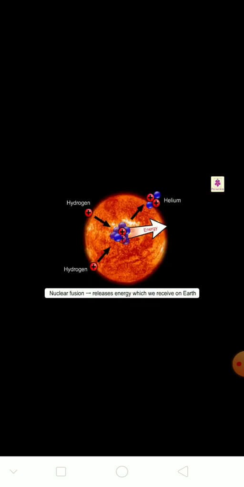See here, nuclear fission. What is this? Nuclear fission goes on inside the sun all the time, and this process releases energy which we receive on earth. So this is solar energy, which is unlimited. It will not run out for at least thousands of generations. We all know that looking at the sun directly with naked eyes is very harmful for the eyes.